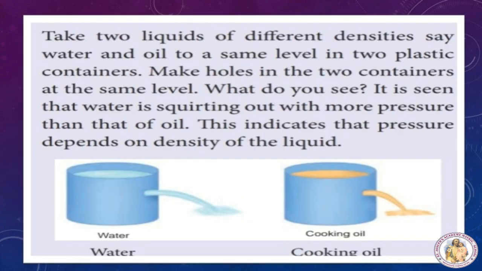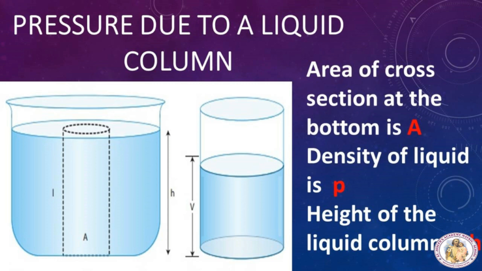Let's do another activity to understand that pressure depends on the density of the liquid. Take two liquids of different densities, say water and oil, to the same level in plastic containers. Make holes in the two containers at the same level. What do you see? It can be seen that the water is squirting out with more pressure than oil. This indicates that pressure depends on the density of the liquid. The last one is the acceleration due to gravity.